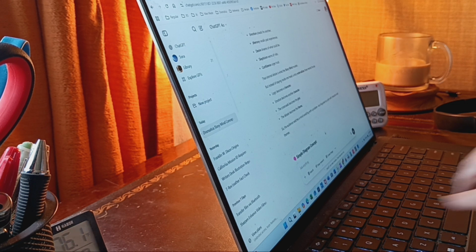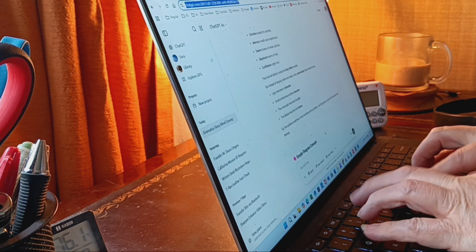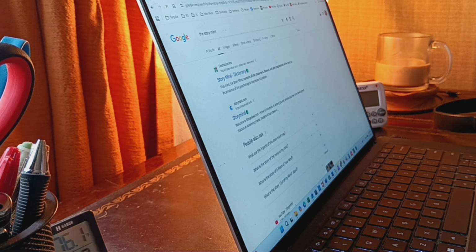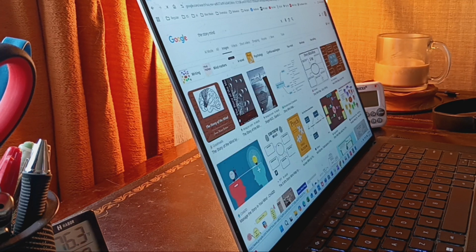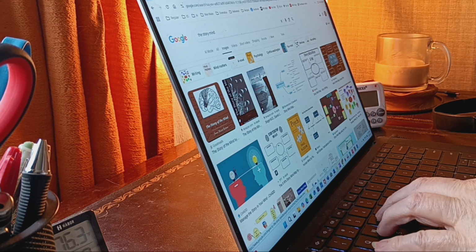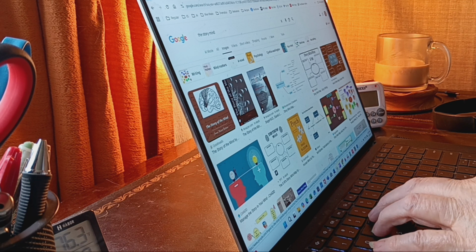But let me just put in my search the story mind, and see what comes up now, since that's what we're talking about. So images. Let's go to images just for fun. Wow. Okay. Lots of people have written things now talking about story minds.